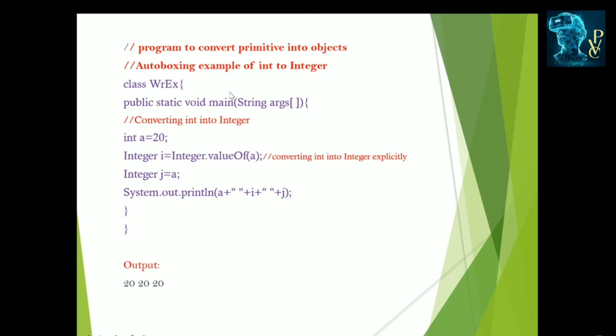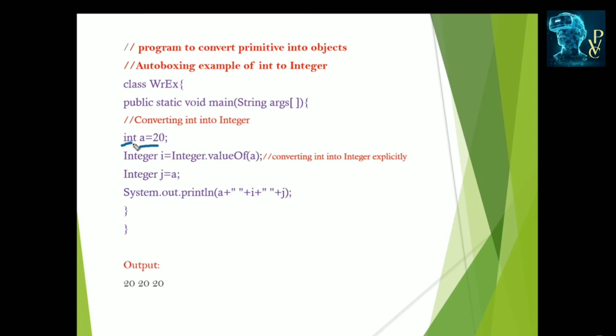Here is a program where I am using autoboxing with the int primitive type, converting primitives into objects. We have a wrapper class, so we use WREX as the class name. In the main method, we declare one variable A, which is assigned the value 20. If we want to use this as an object, we need to use the valueOf method.